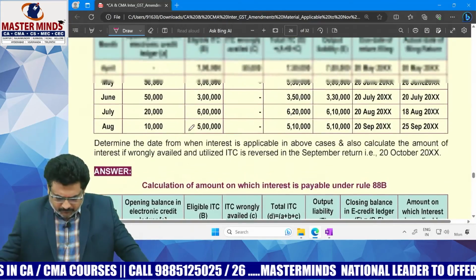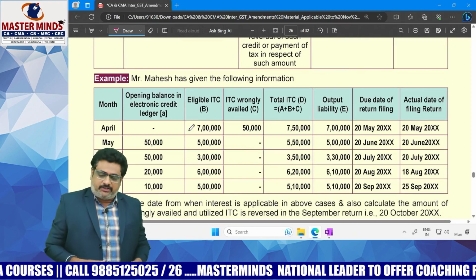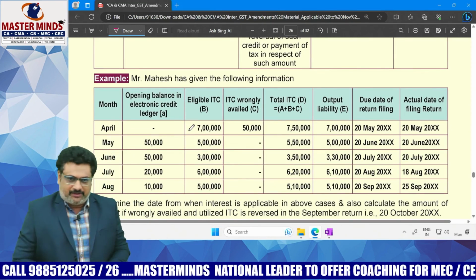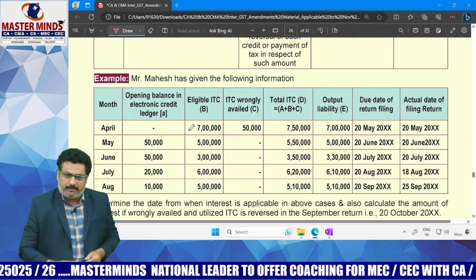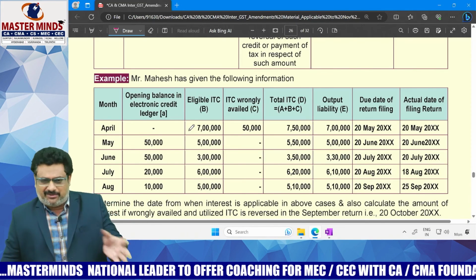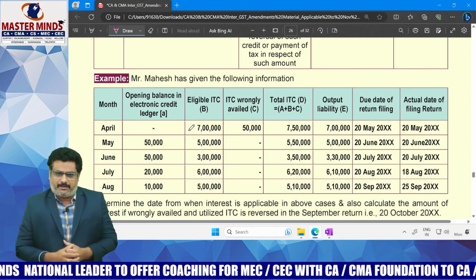This one, the wrong utilization of ITC concept, can be asked in this particular exam. There is a possibility in the May 2023 amendments list. This particular example, you keep focus; either theory or the problematic one can be asked in this particular area as far as my knowledge is concerned.